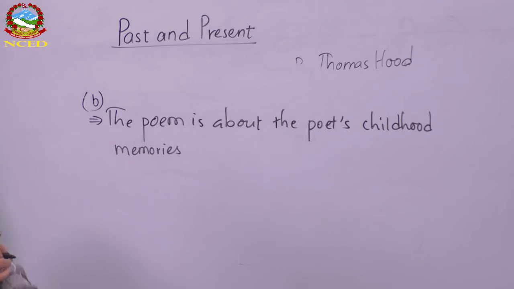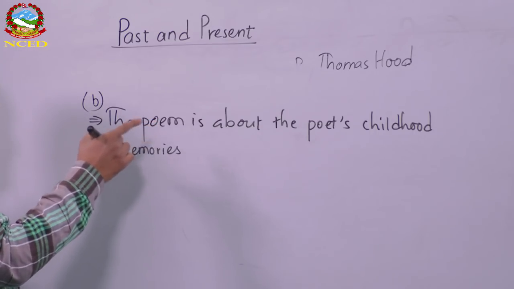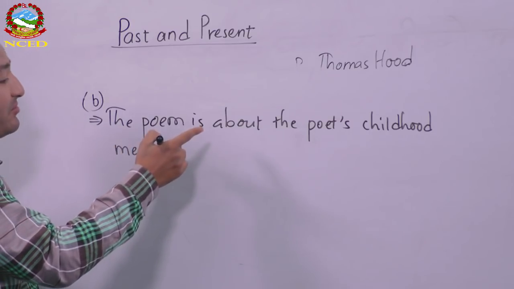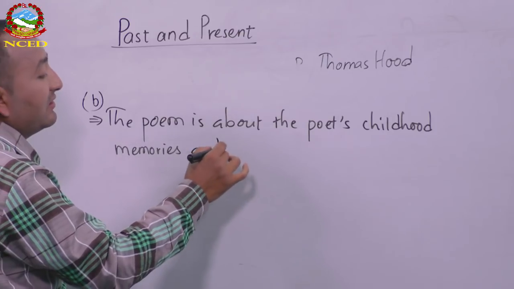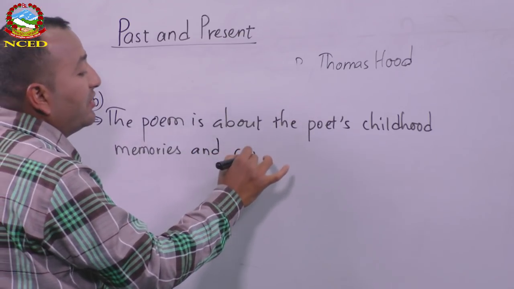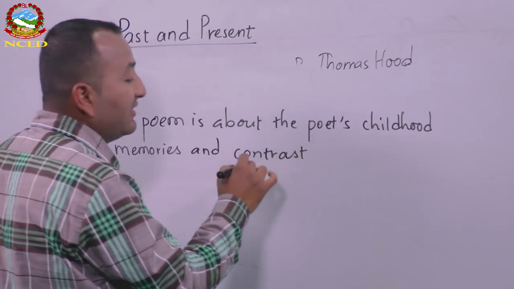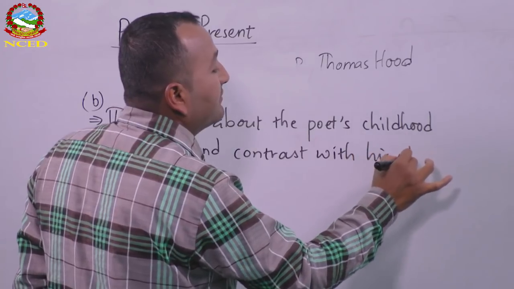Memories, or you can simply say, here in the poem, what he does, he compares the childhood memories with the present, right? Present life. So the poem is about the poet's childhood memories and contrast, or say comparison, contrast with his old age.